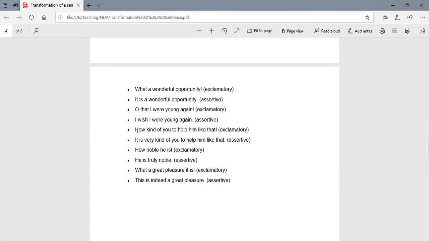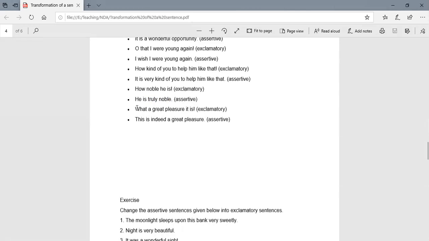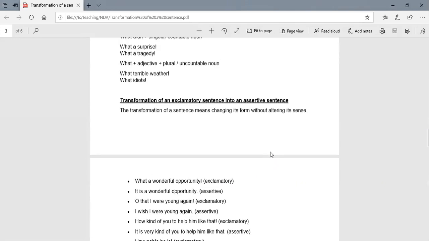How kind of you to help him like that? Exclamatory. It is very kind of you to help him like that. How noble he is. This is an exclamatory. He is truly noble. Assertive. What a great pleasure it is. Exclamatory. This is indeed a great pleasure. So that's an assertive sentence.